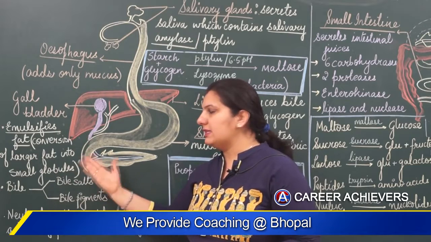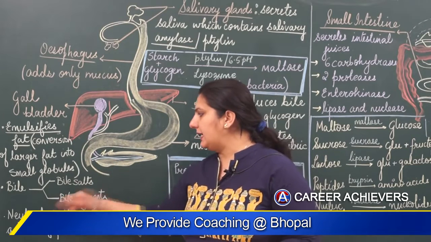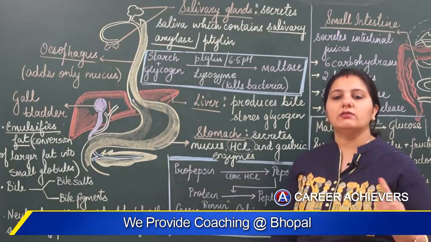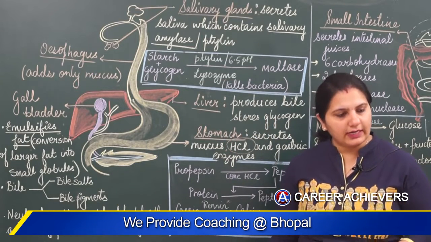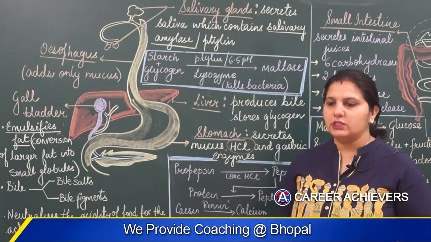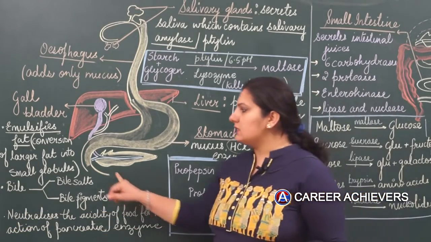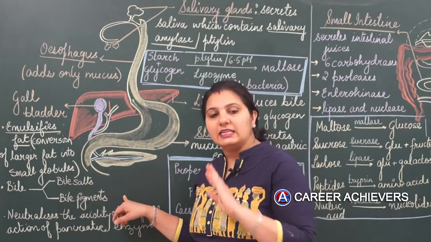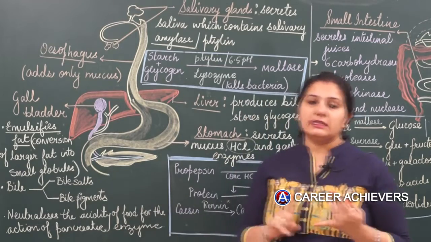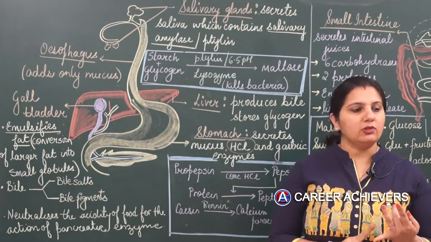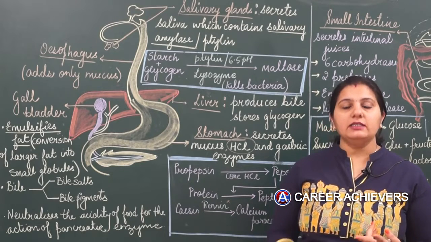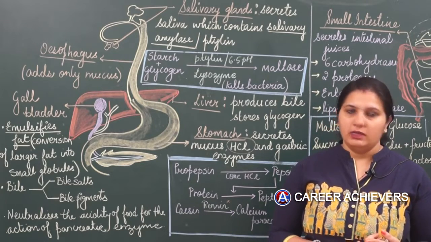Now how does that emulsification take place? So bile contains bile salts and bile pigments which help in converting these larger fat globules into smaller globules and forming an emulsion or a white paste. This bile does not contain any sort of digestive enzyme. So what is it doing? It is converting the fats into smaller globules, that is emulsifying the fats, and neutralizing the medium.